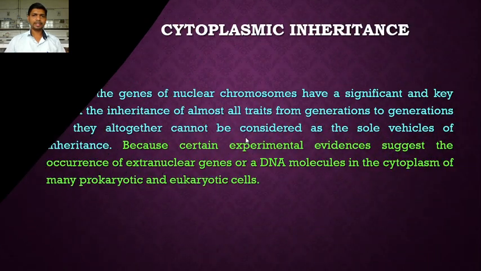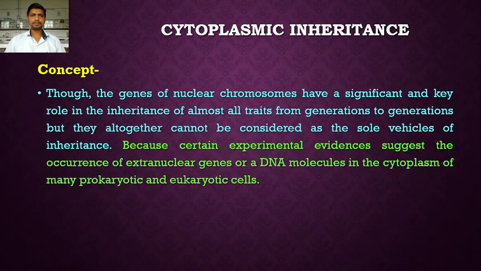After quantitative inheritance, now in this lecture we are going to study cytoplasmic inheritance. Though the genes of nuclear chromosomes have a significant and key role in the inheritance of almost all traits from generation to generation, they altogether cannot be considered as the sole vehicles of inheritance, because certain experimental evidences suggest the occurrence of extranuclear genes or DNA molecules in the cytoplasm of many prokaryotic and eukaryotic cells.